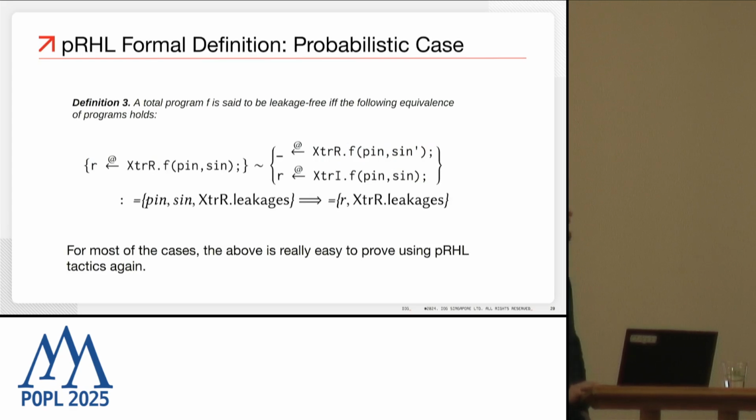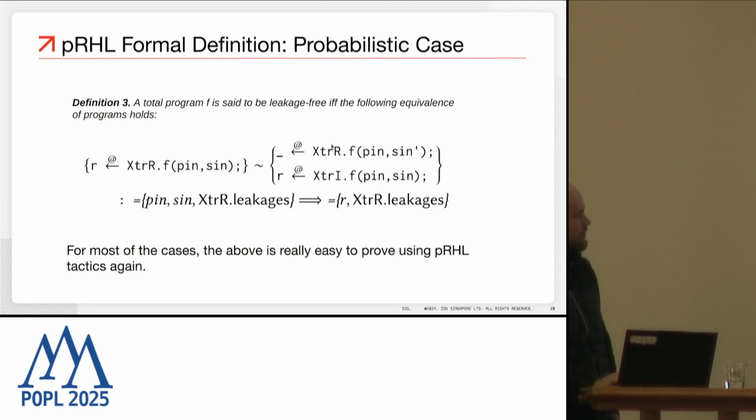And for this, we give definition number 3, which is phrased in terms of probabilistic relational Hoare logic, which relates two programs. The program on the left is just a single run of the function f, which produces the result r and the leakages as it's supposed to. The program on the right is a little bit different. First, it runs the program f in the environment where it generates only leakages, but we ignore the result.